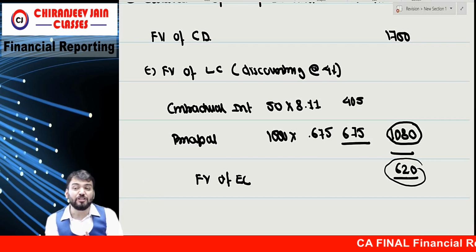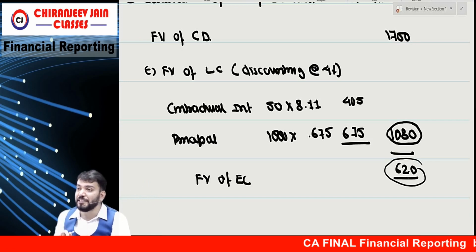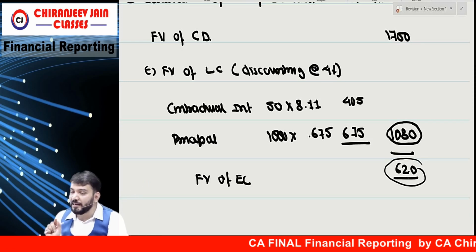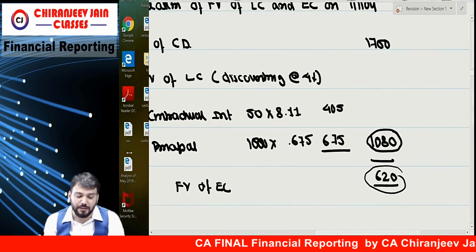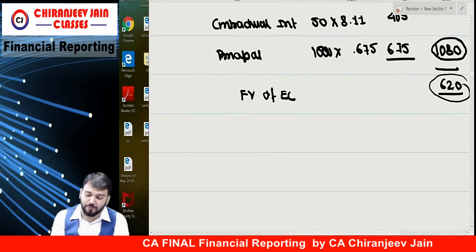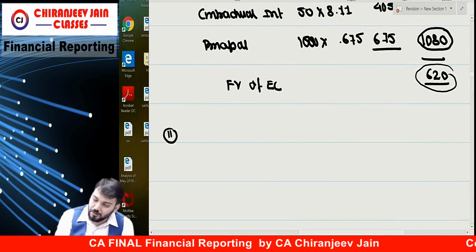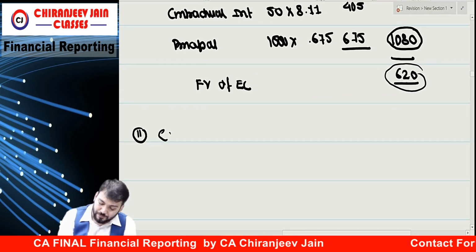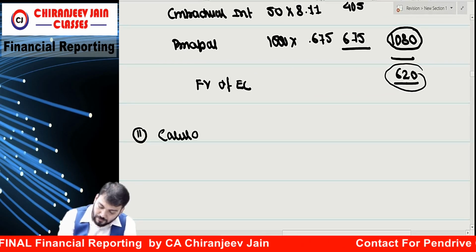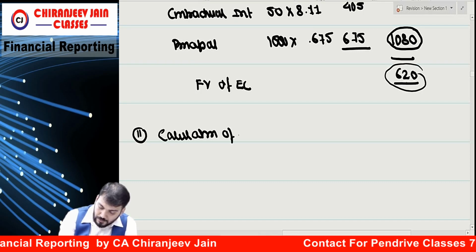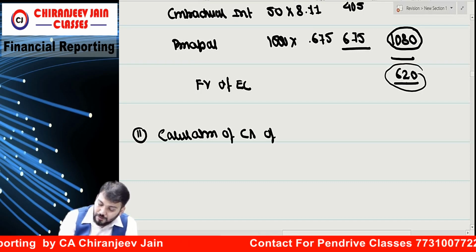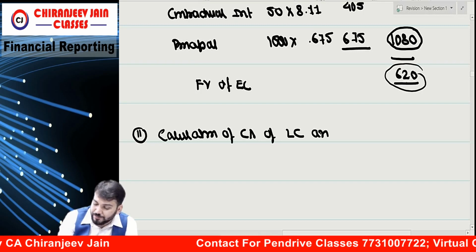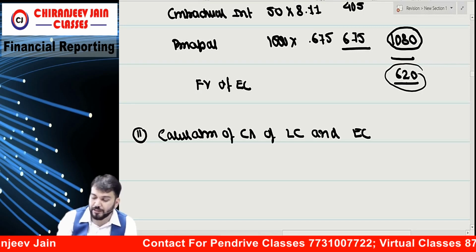Now this needs to be compared with the carrying amount of the liability component and equity component. So now we need to find out point number 2, calculation of carrying amount of liability component and equity component.